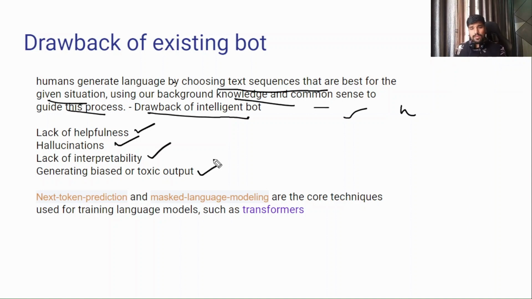Now it is very important: these models are based on the transformer model, and that is the paper we all know, "Attention Is All You Need," released in 2017 by some Google developers. It works on two techniques, next token prediction and masked language modeling. Most of the previous bots are based on this transformer-based model. So before we go into ChatGPT, it is important to see how the predecessor bots were working. Let's move to the next slide.